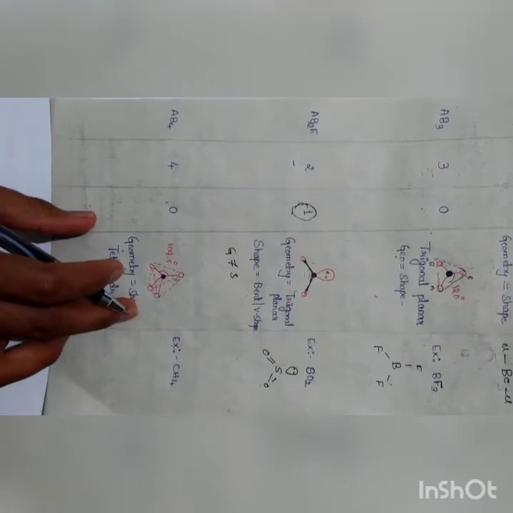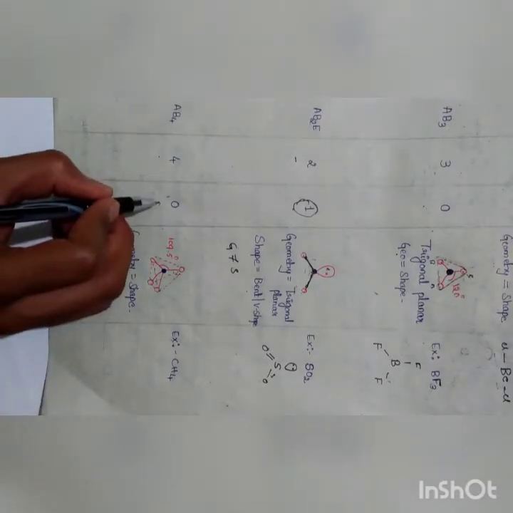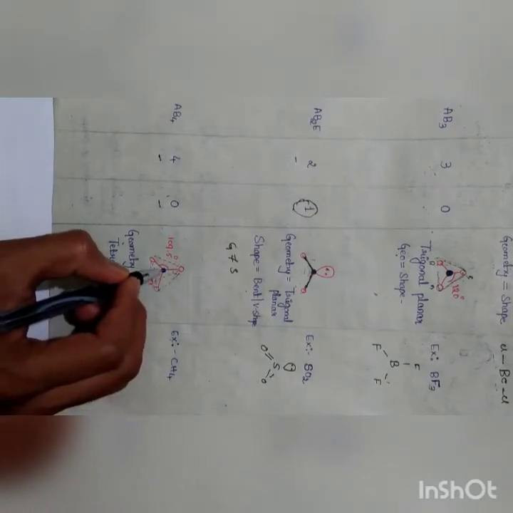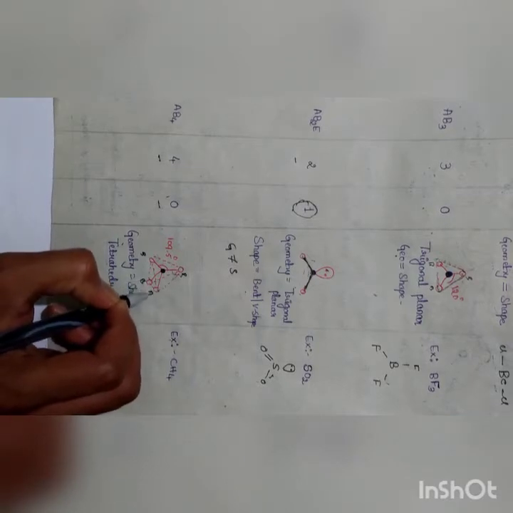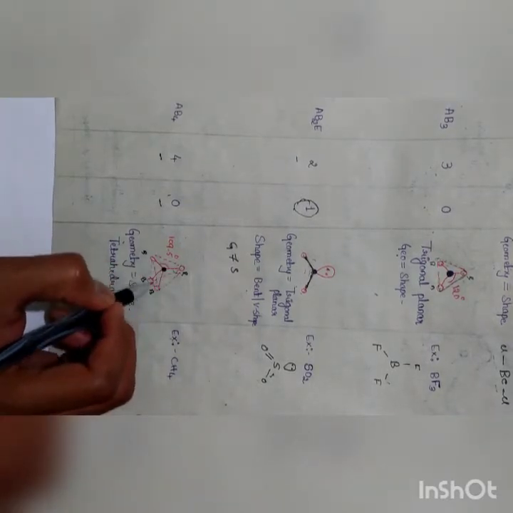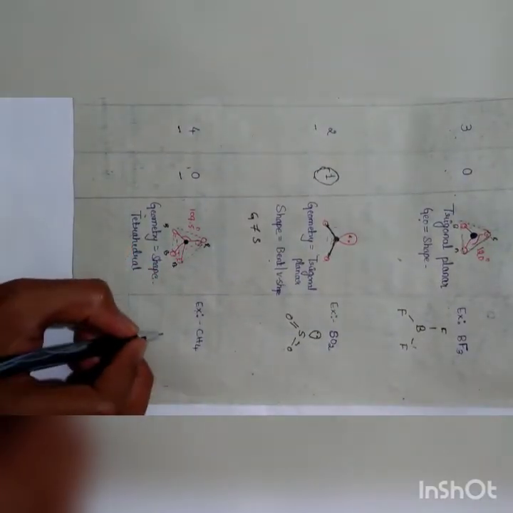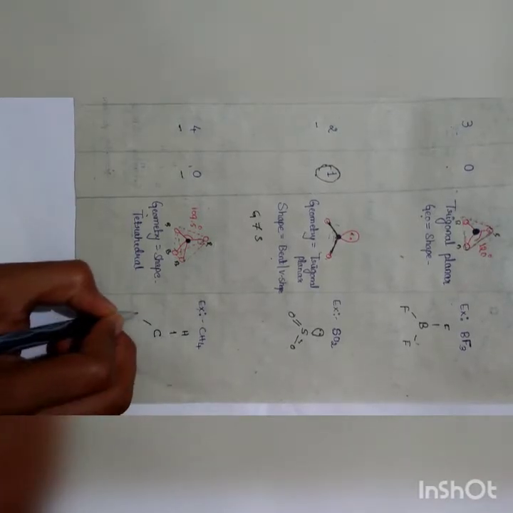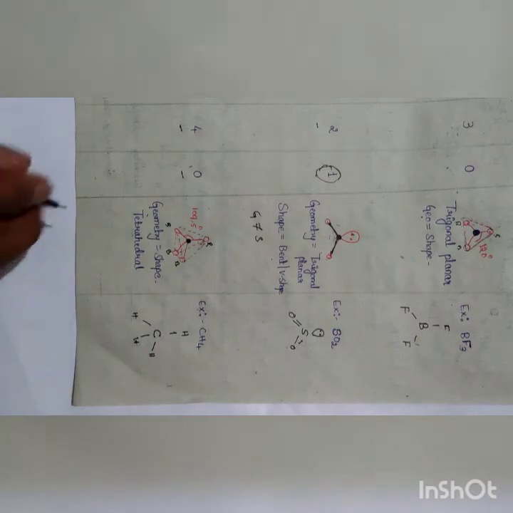Next we see this type of molecule, AB4. Bond pair is 4, lone pair is 0. When lone pair is 0, the geometry is equal to shape. A is the central atom, and around it are the B atoms. This will look like a tetrahedral. Example is the methane molecule. This is the central atom, and around it are hydrogen atoms. It will look like a tetrahedral.